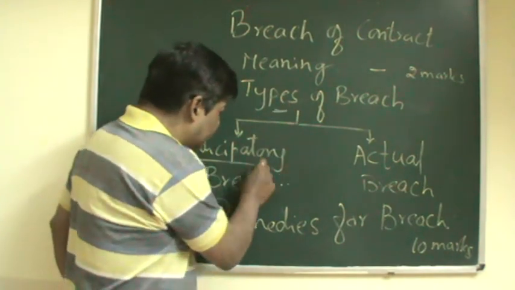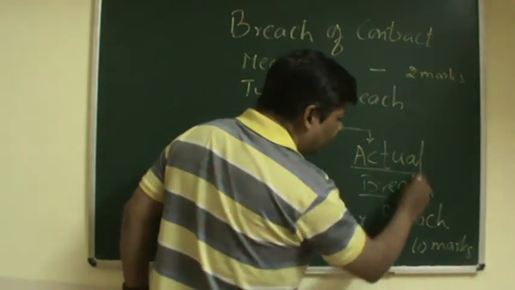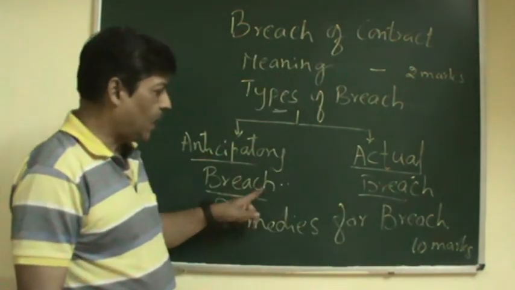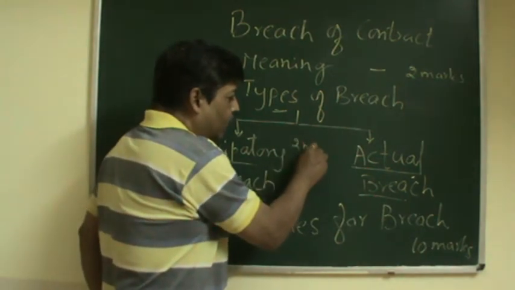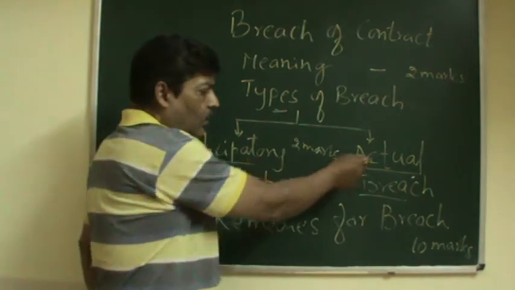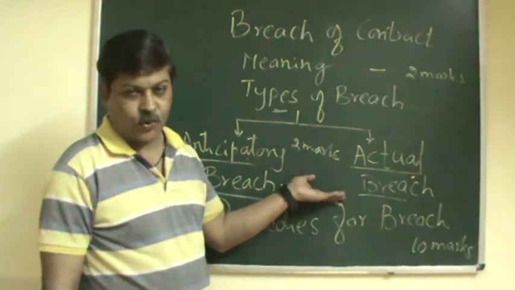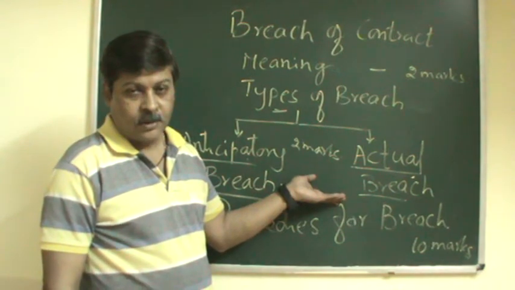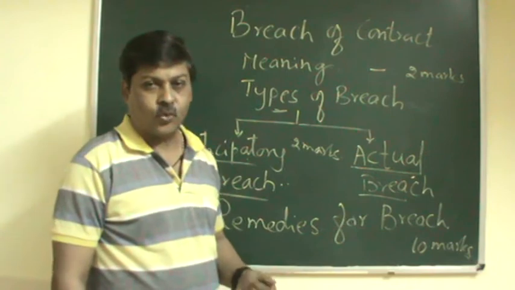The types of breach are anticipatory breach and actual breach. This can also be for 2 marks. They may ask you either anticipatory breach or actual breach. So that may be another 2 marks question you can expect. Remedies is for 10 marks, which I am going to discuss in another 2 classes.